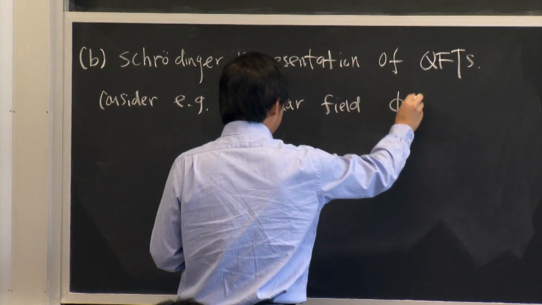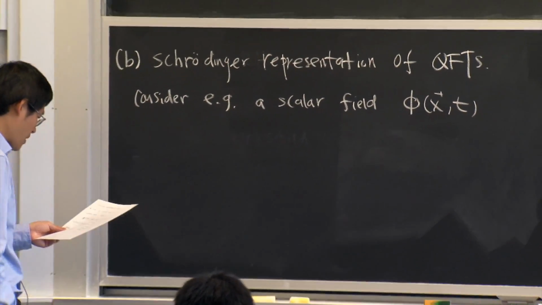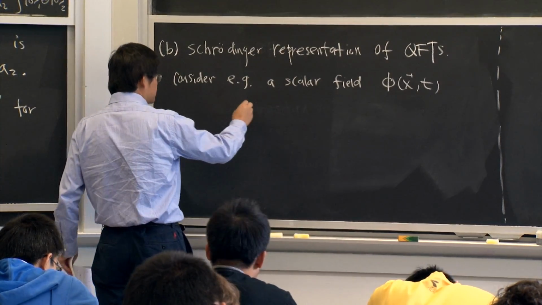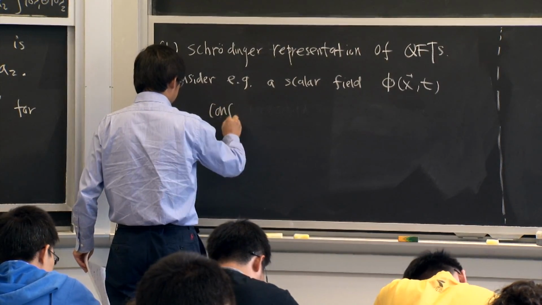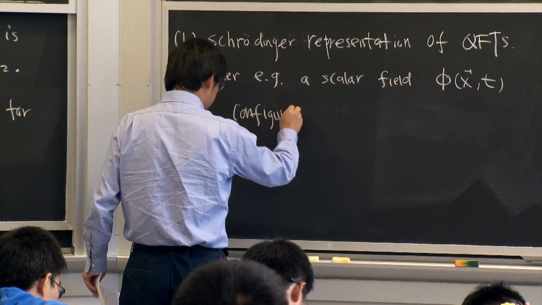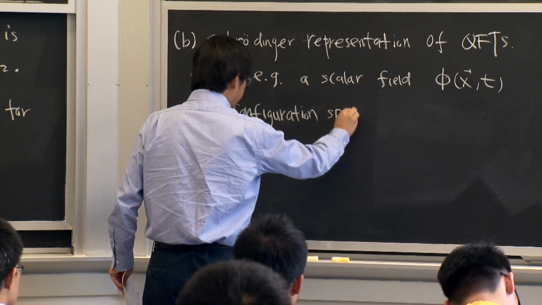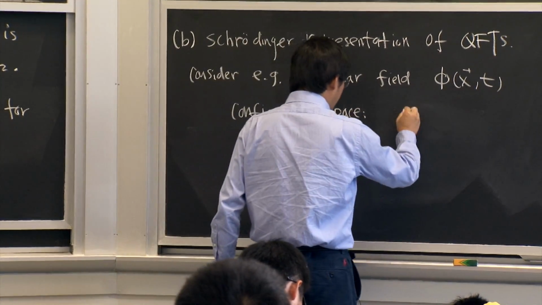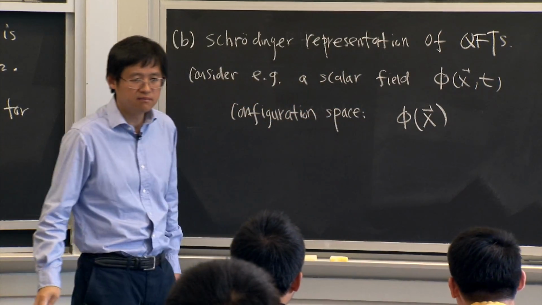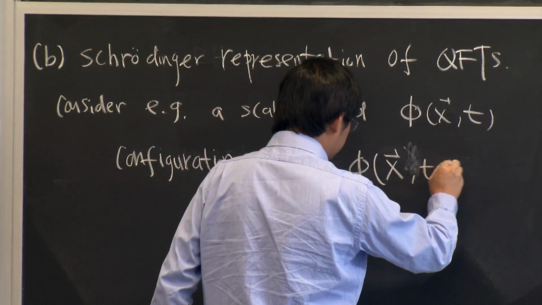A scalar field theory. Then the Hilbert space, then the configuration space of this system is just phi x, evaluated at some given time, say t equal to 0, for example.